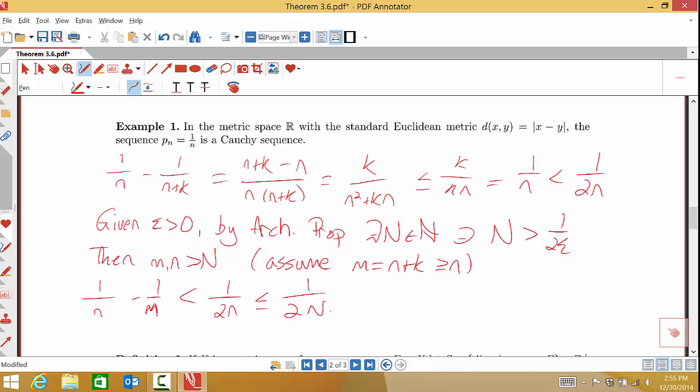since I've taken m and n greater than or equal to capital N, which is less than 1 over 2. If I make the bottom smaller, I make the whole thing bigger, and n is bigger than 1 over 2 epsilon, so I can insert that 1 over 2 epsilon in there. And now, just like magic, these 2's cancel out, the epsilon comes to the top. This is less than epsilon as desired. So we have a Cauchy sequence.